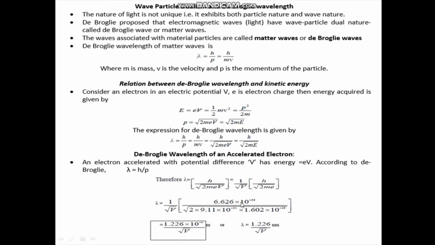So if you calculate the value of this, we get 1.226 into 10 to the power minus 9 divided by root V. So the unit will be directly in meters. You can convert this into nanometer, that is 1.226 by root V nanometer. And we know that 1 nanometer is 10 to the power minus 9 meter.